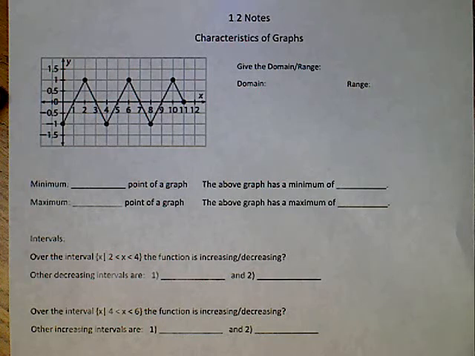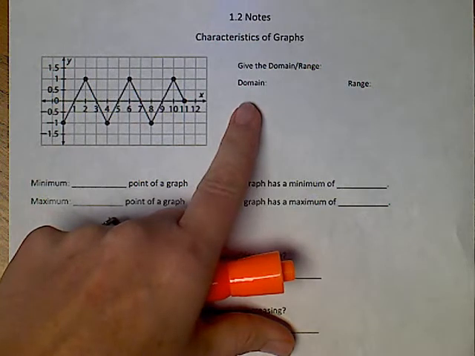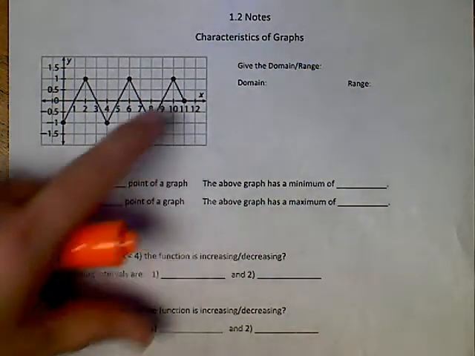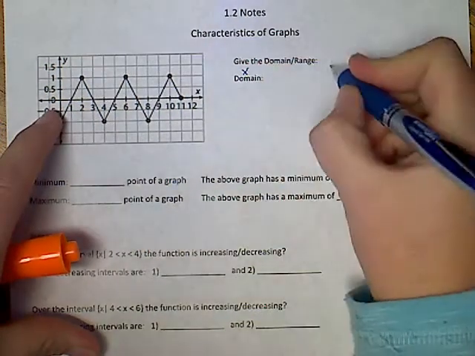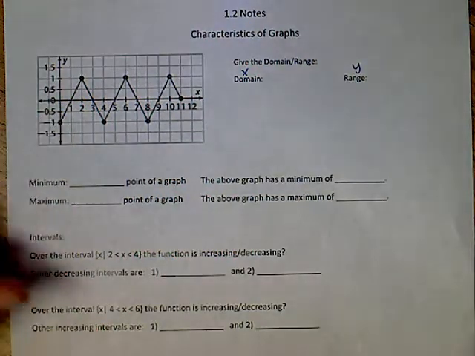1.2, we're going to be talking about characteristics of a graph. Before we do that, we have been doing domain and range for a while, so to review that, we need to make sure that we can handle that. Domain is your x value, range is your y.